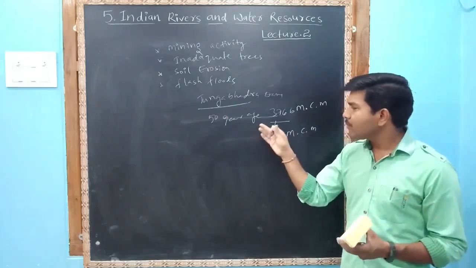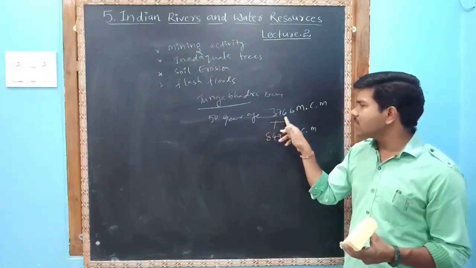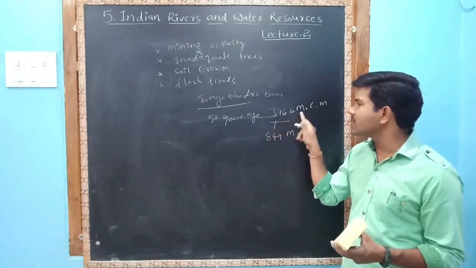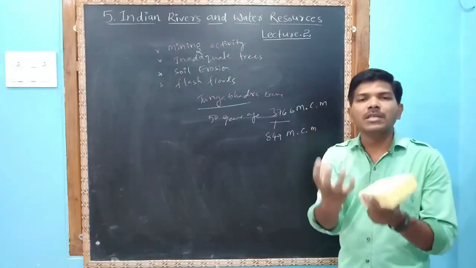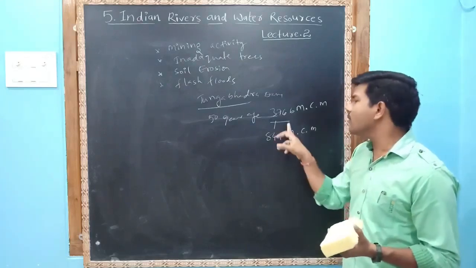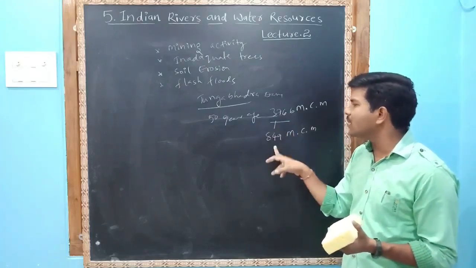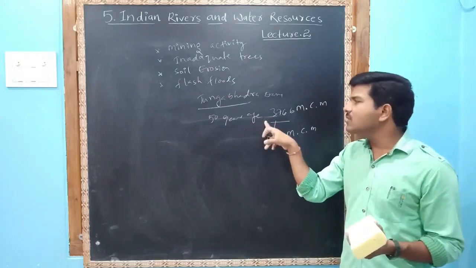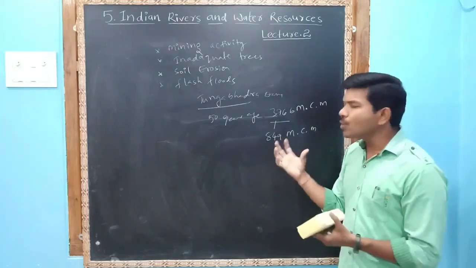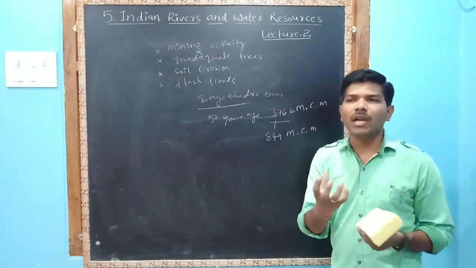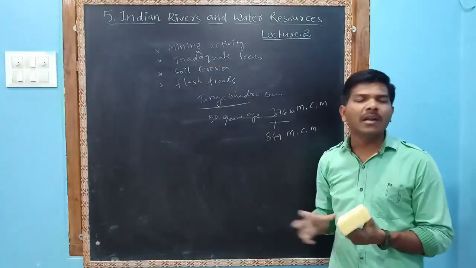So previously 3,766 million cubic meters of water could be stored, right? But now we have to subtract approximately, you can see that less than 3,000 million cubic meters of water can be stored. Due to this lower water storage, it cannot reach Telangana and Andhra Pradesh.